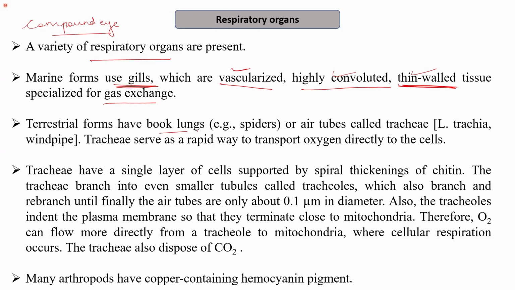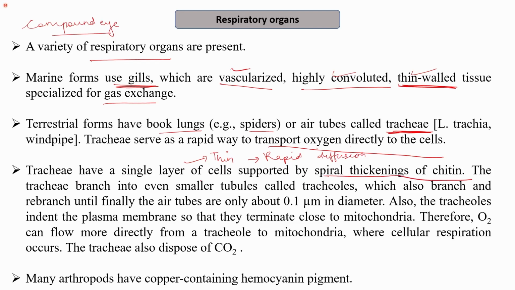Terrestrial forms have book lungs, for example spiders, or they have air tubes called the trachea, which is the windpipe. The trachea serves as a rapid way to transport oxygen directly to the cells. We will see how. The trachea has a single layer of cells, which therefore allows a thin cell layer and rapid diffusion of the gases. Obviously, a single layer of cells will be thin. And this is supported by spiral thickenings of chitin.